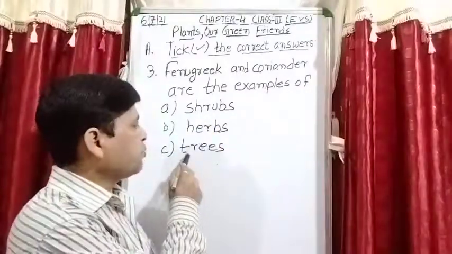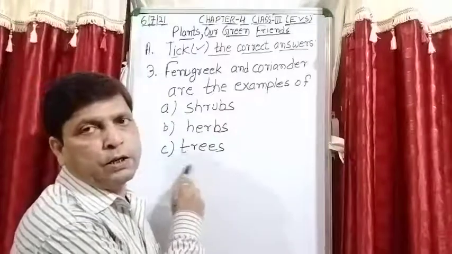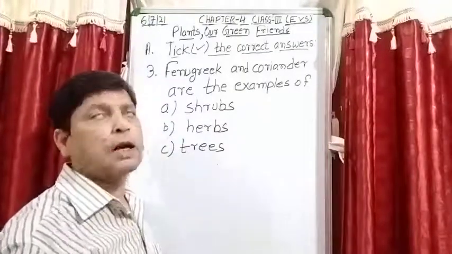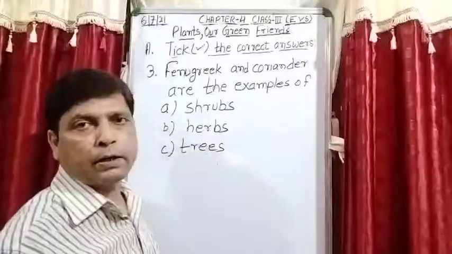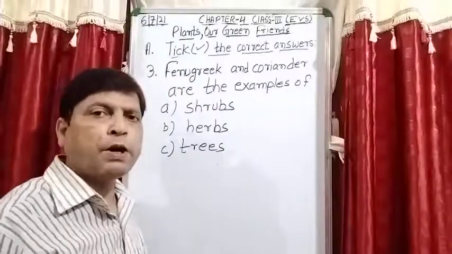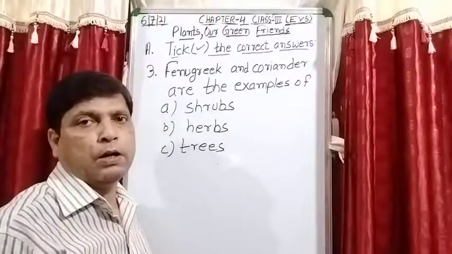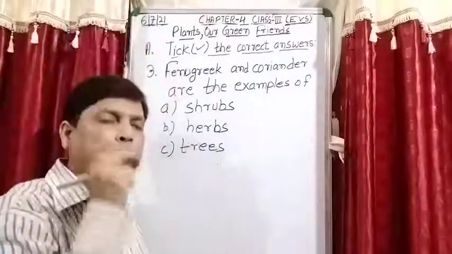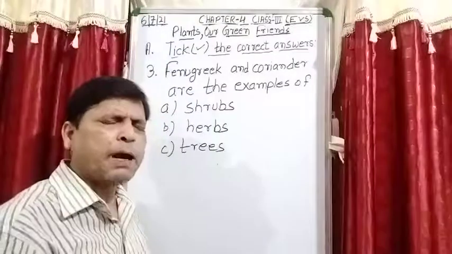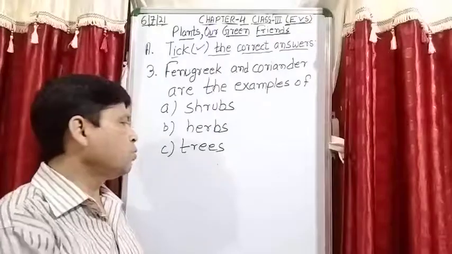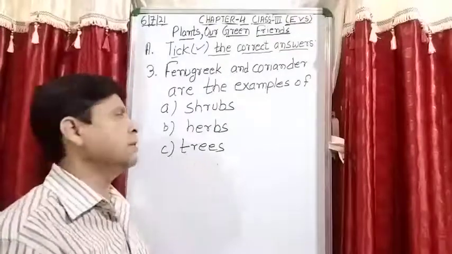Next, see option number C, tree. Tree is also not a right answer because trees are very tall and their stem is very thick, T-H-I-C-K, thick and hard, and they are very tall. Among the 5 groups of a plant, the tallest one are the trees. So trees are also not a right answer.